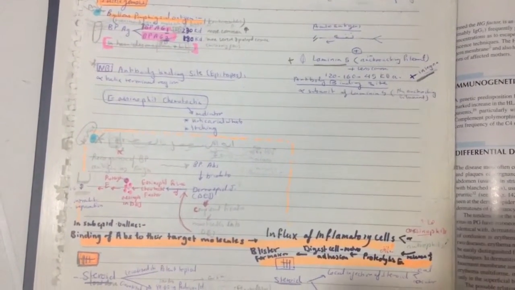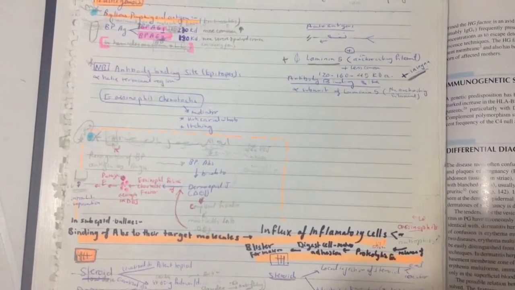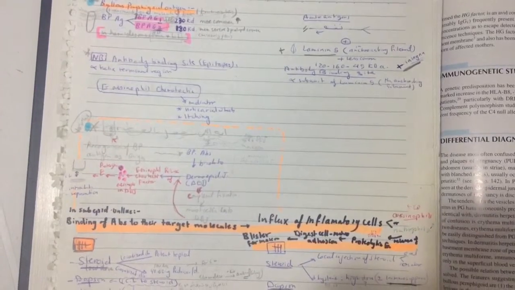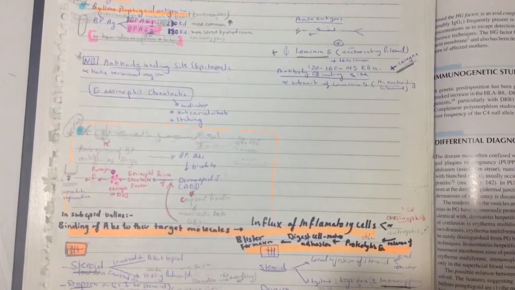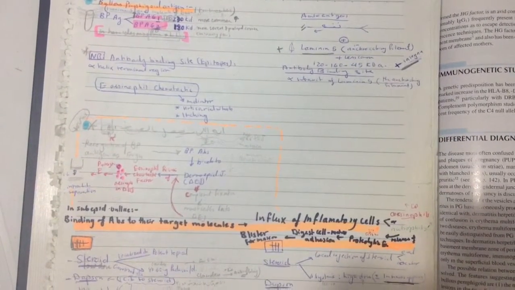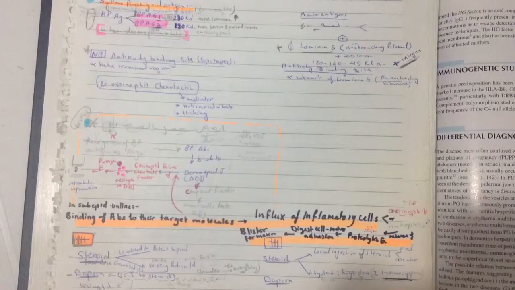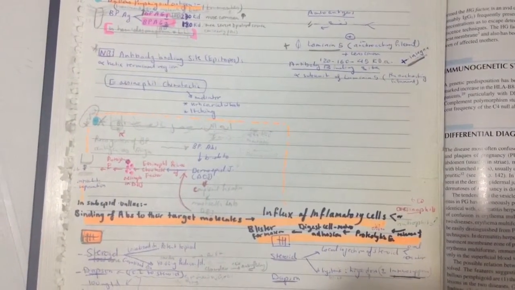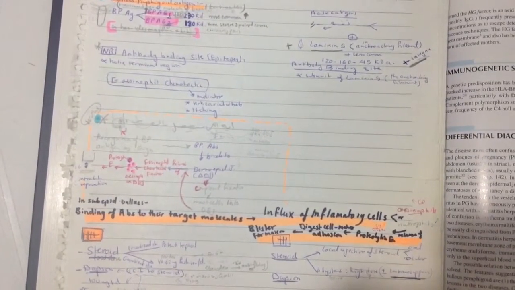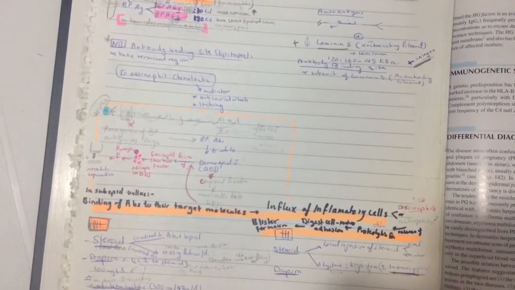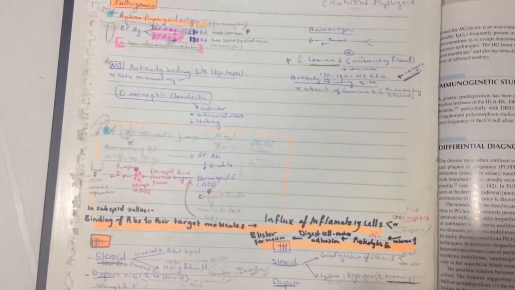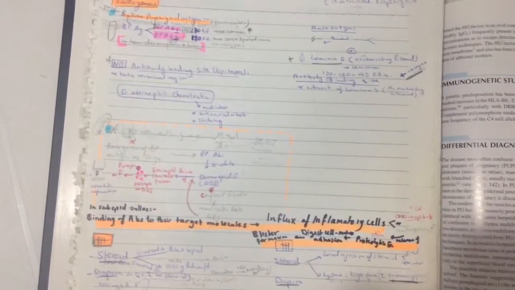What happens in all subepidermal bullous diseases, the rule is binding of antibodies to their target molecules leads to influx of inflammatory cells, which are either eosinophils here, or neutrophils in other diseases, leading to release of proteolytic enzymes that digest cell to matrix adhesion, leading to blister formation. So here there is binding of antibodies to their target molecules, influx of eosinophils, release of proteolytic enzymes, digestion of cell to matrix adhesion, and blister formation.